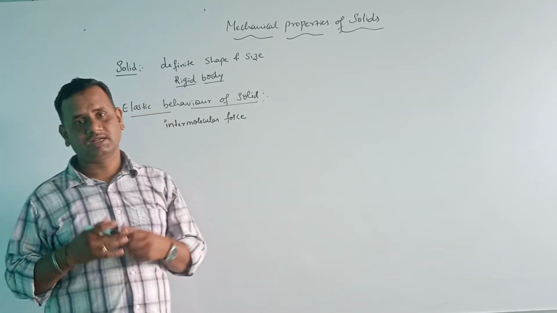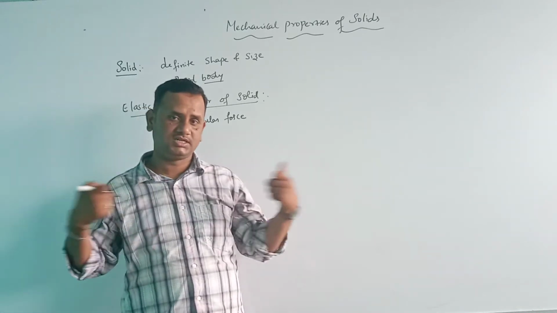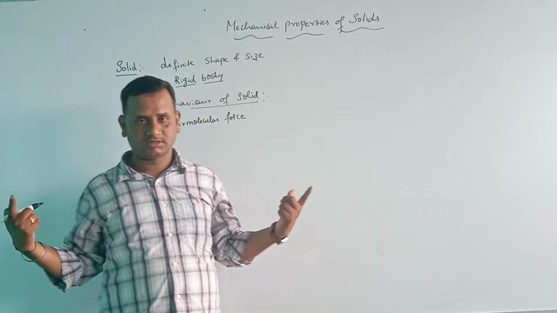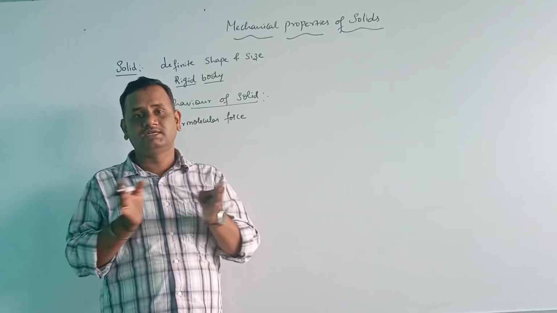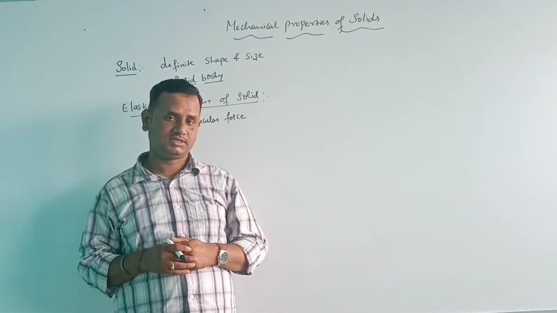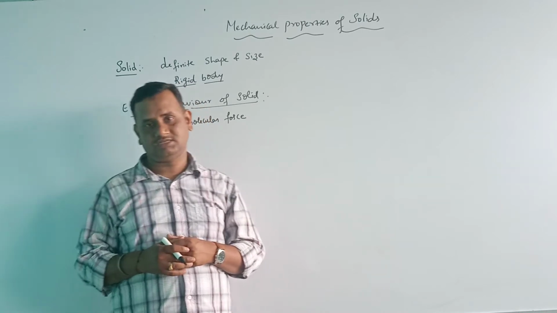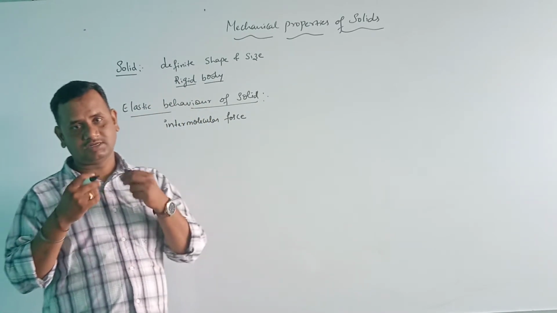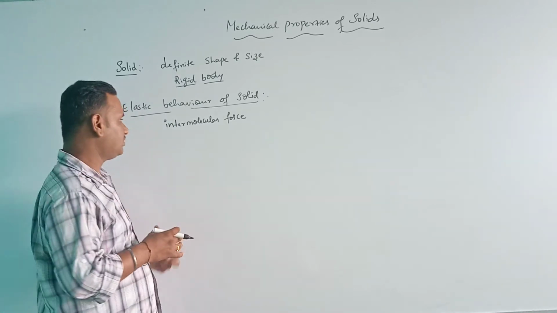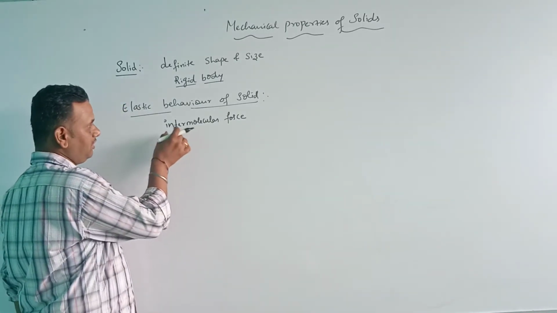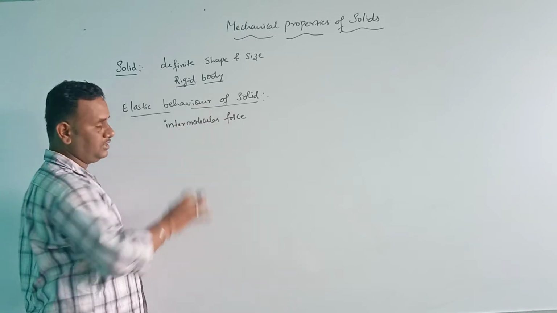If I take rubber as an example, if I stretch it and then remove the force, it again regains its original shape and size. Such a body is called elastic, and the property it shows is called elasticity. First, we are discussing the elastic behavior of solids.